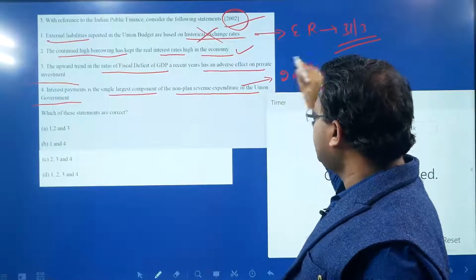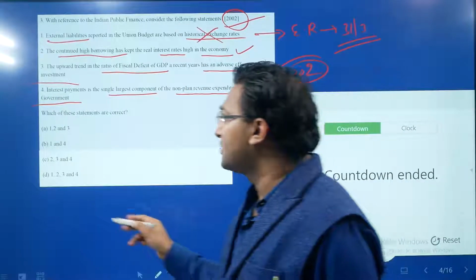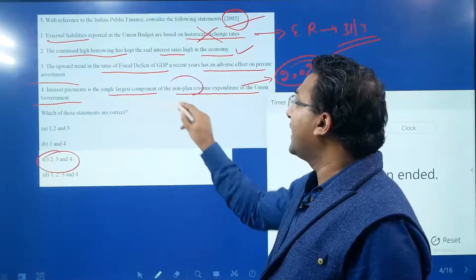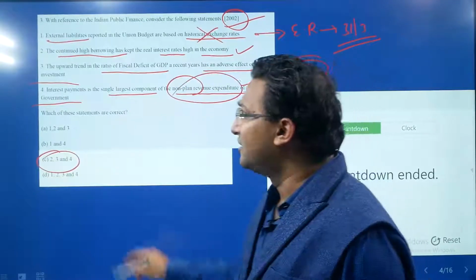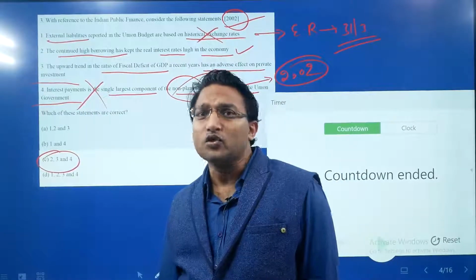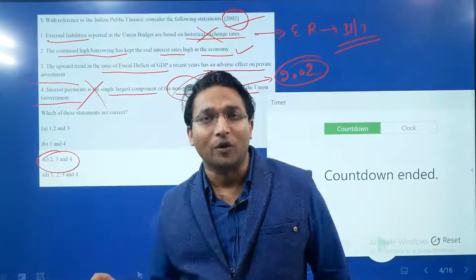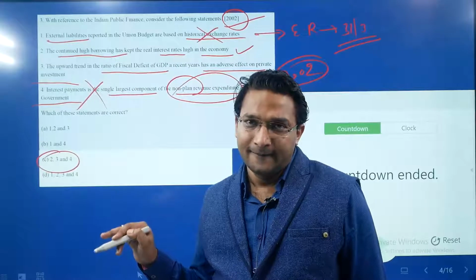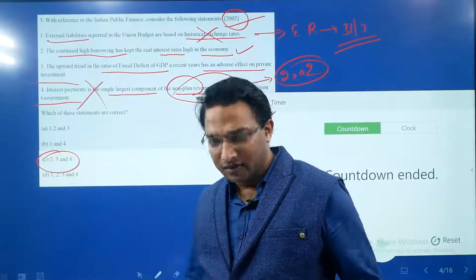So the answer of this question is 2, 3 and 4. At that time the interest payment was the largest non-planned revenue expenditure. Statement 4 will not be asked in the current time because we do not have any classification like non-plan. The plan and non-plan classification was abolished in the year 2017.